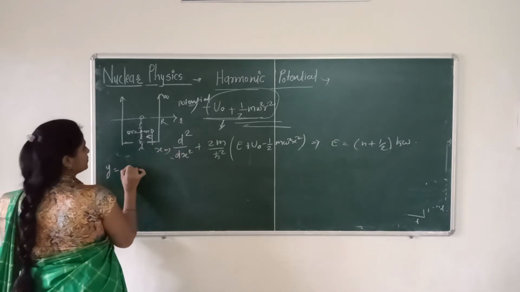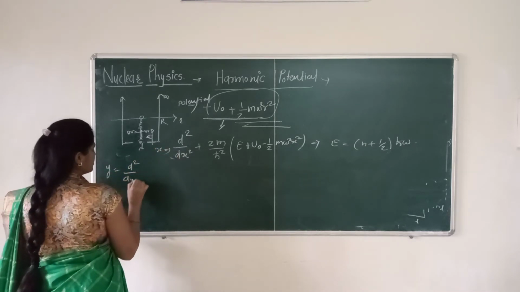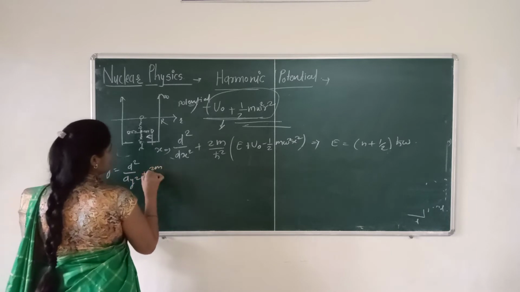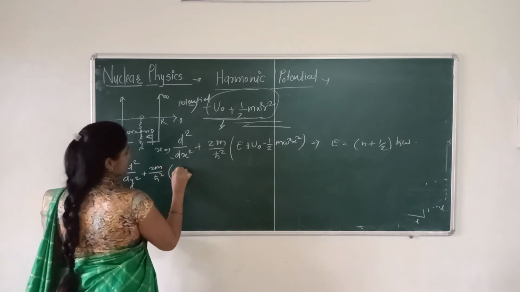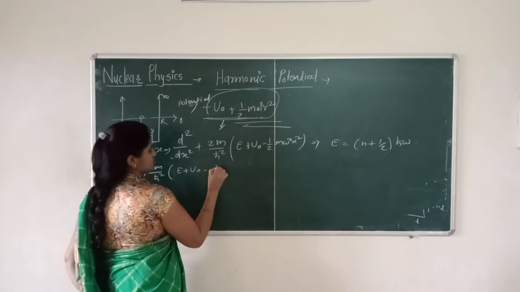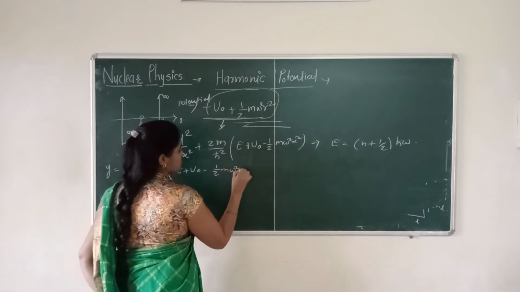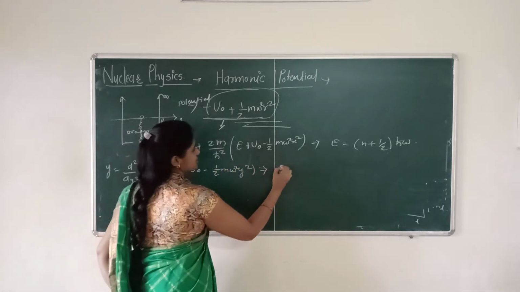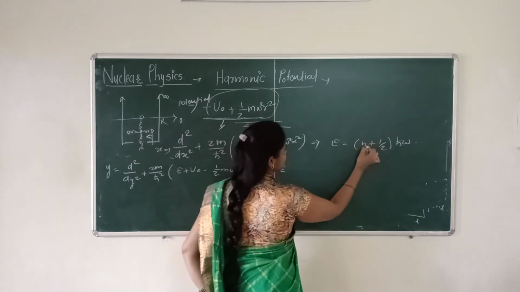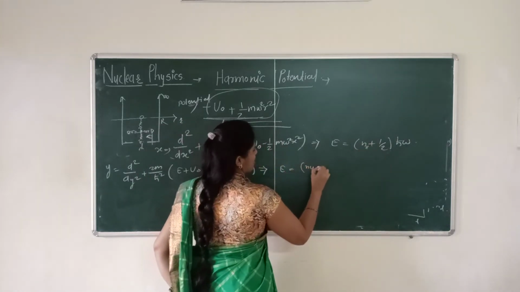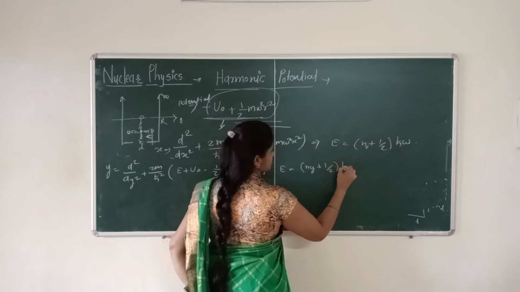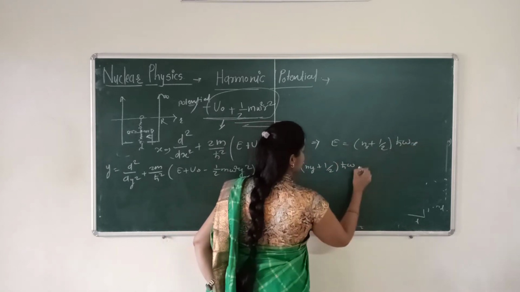For the y direction, that will be d square by dy square plus 2m by h cross square into E plus u naught minus 1/2 m omega square y square, and the corresponding energy is written as (Ny plus 1/2) h cross omega y.